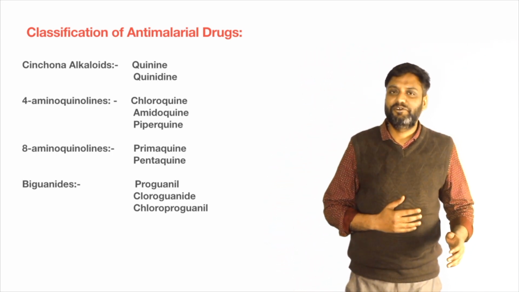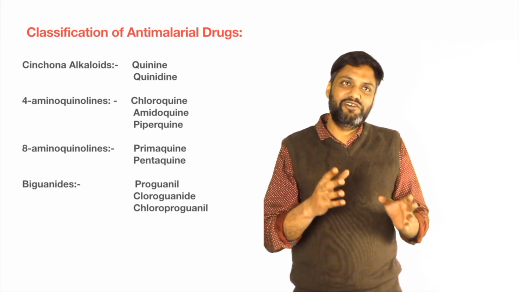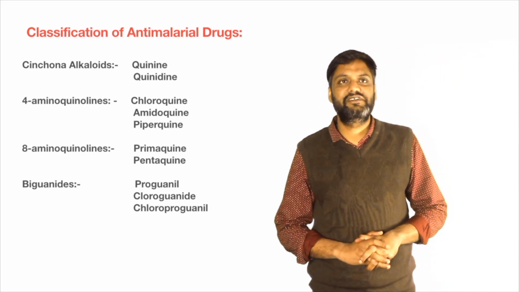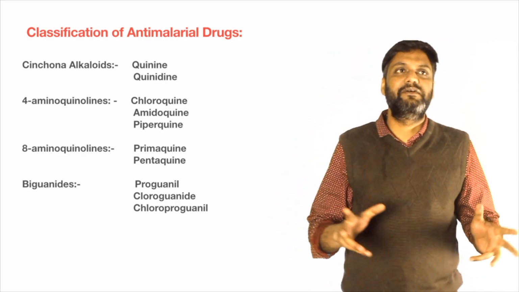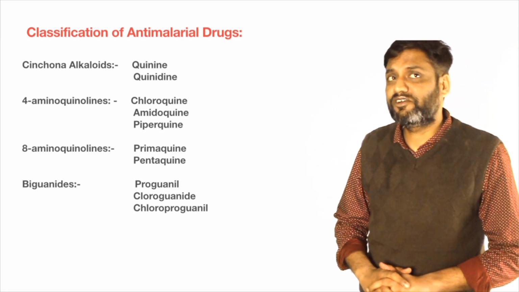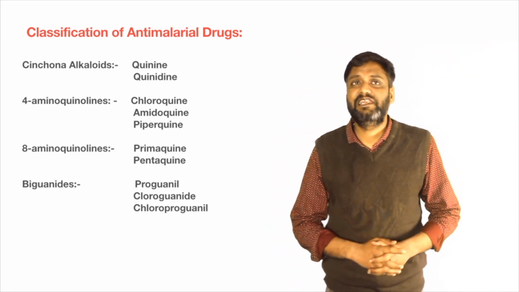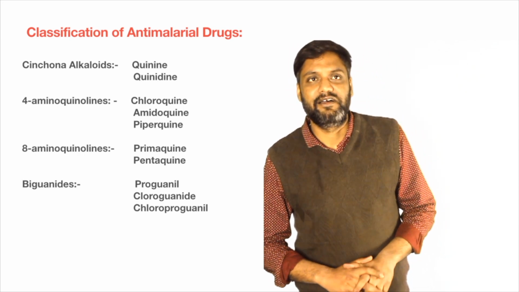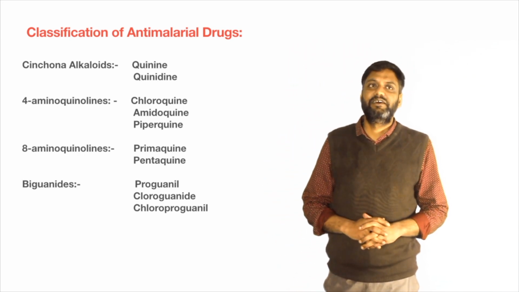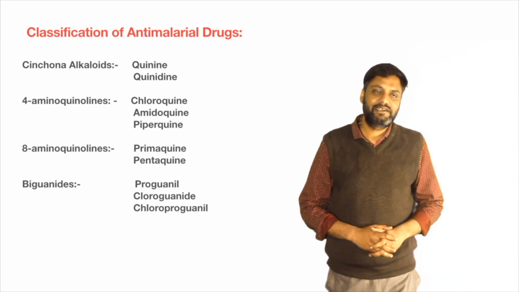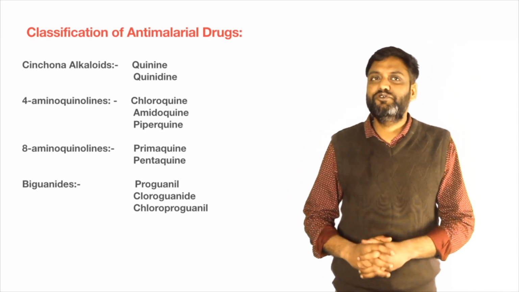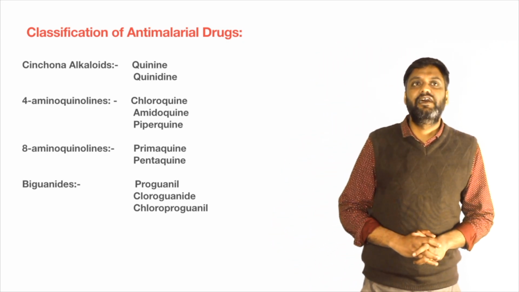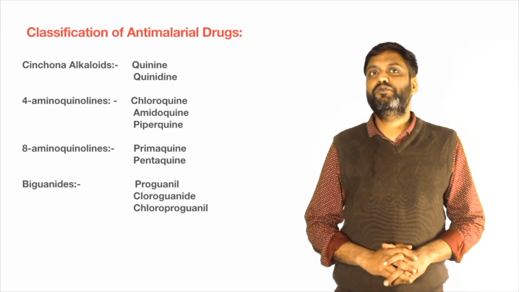Similarly to the 4-aminoquinolines, scientists also introduced an amino group at the 8th position of the quinoline ring, and found the 8-aminoquinolines. They also act as anti-malarial drugs, and the drugs are primaquine and pentaquine. Then biguanides. Mainly biguanides are anti-diabetic drugs, but they are also used as anti-malarial drugs, and the active drugs are proguanil, chlorbiguanide and chlorproguanil.